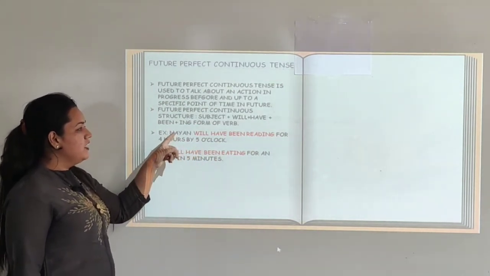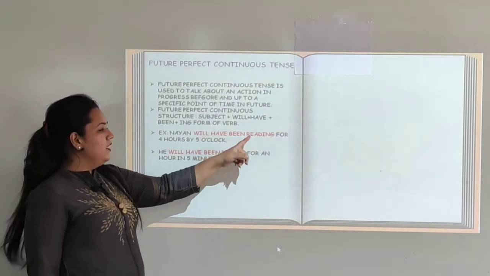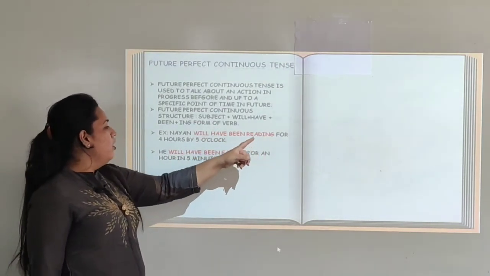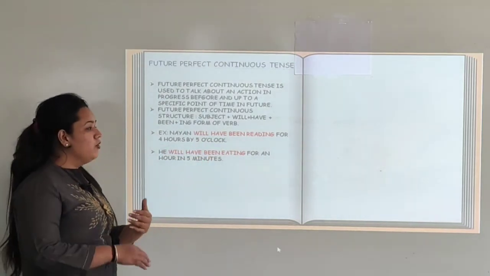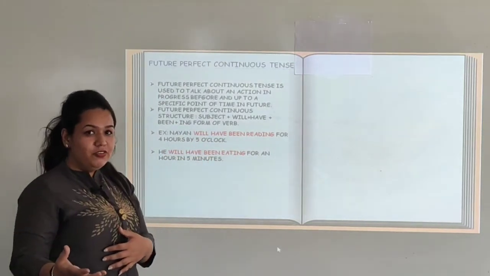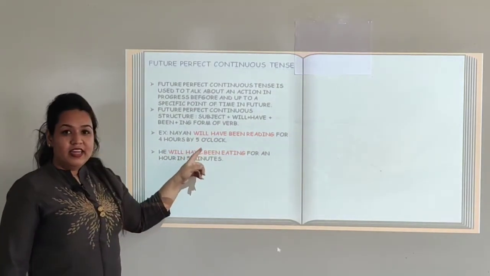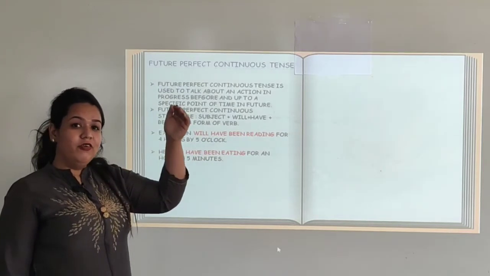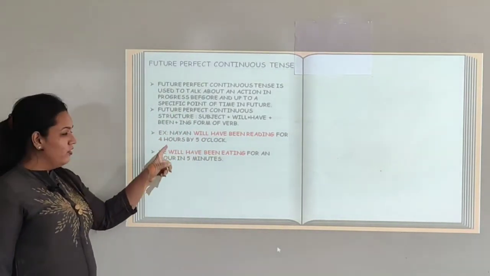That means Nayan is the subject. Will plus have plus been plus ing form of verb, for 4 hours by 5 o'clock. That means he is going to start the action in future and will continuously do it up till 5 o'clock. That means till 5 o'clock Nayan is going to study or he is going to read.